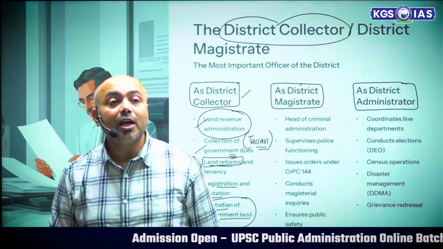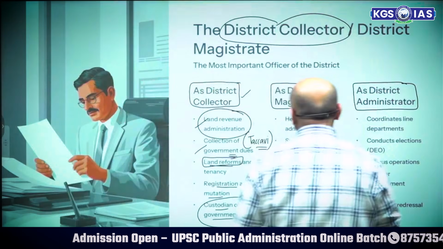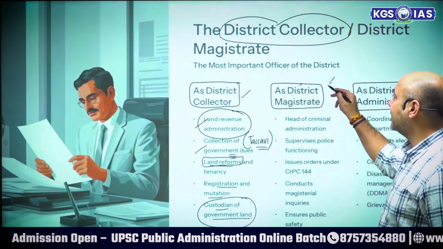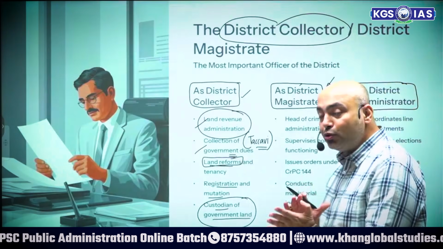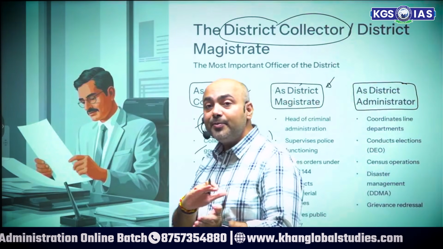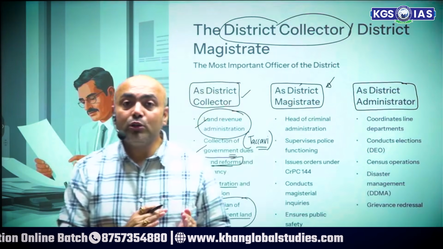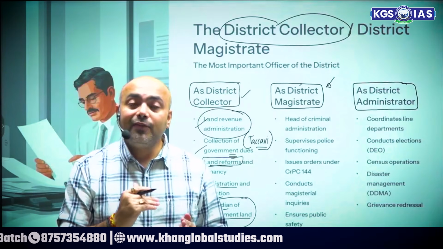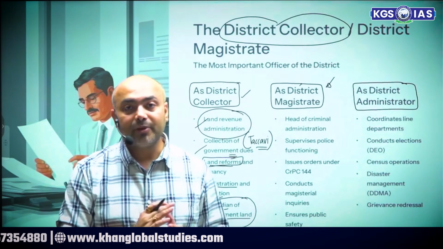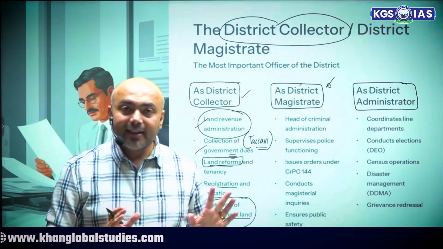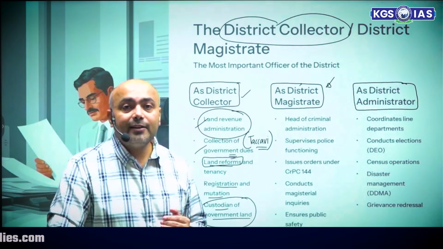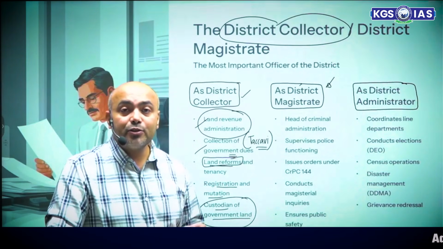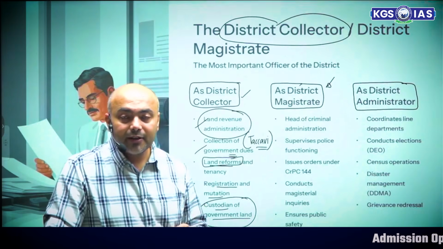Now comes the second, which is the district magistrate. That means these two, not only are the names different, but they also signify a difference in the functions performed. Yes, in India, in a lot of states, the office of the district collector is called a district magistrate.